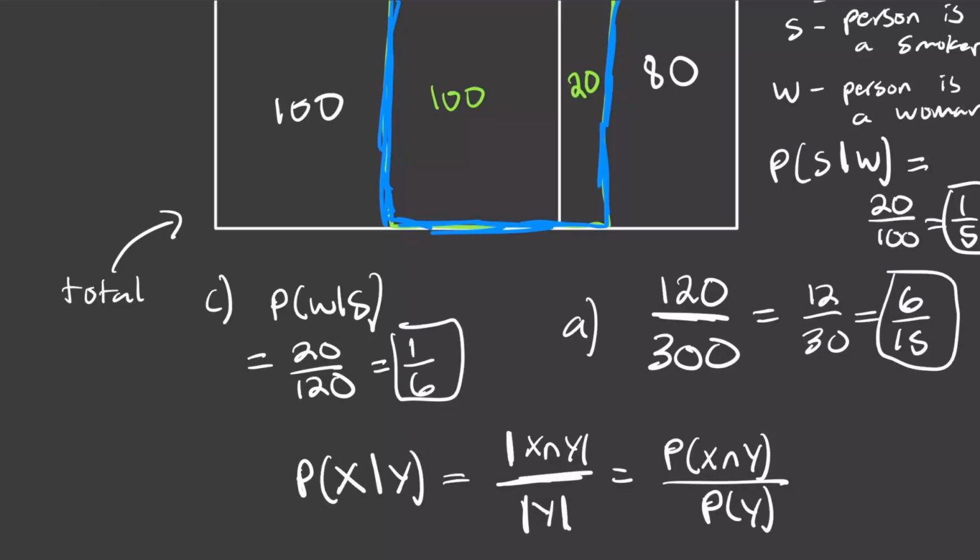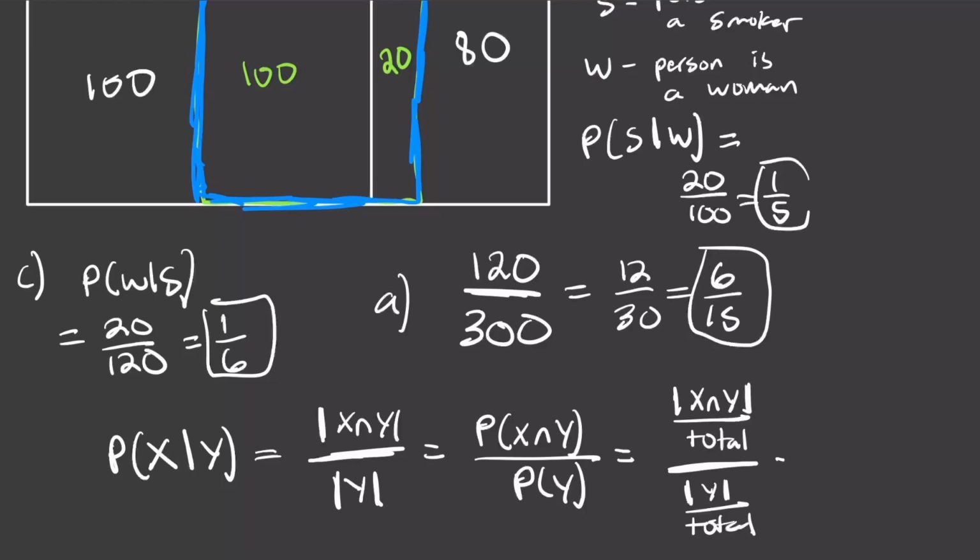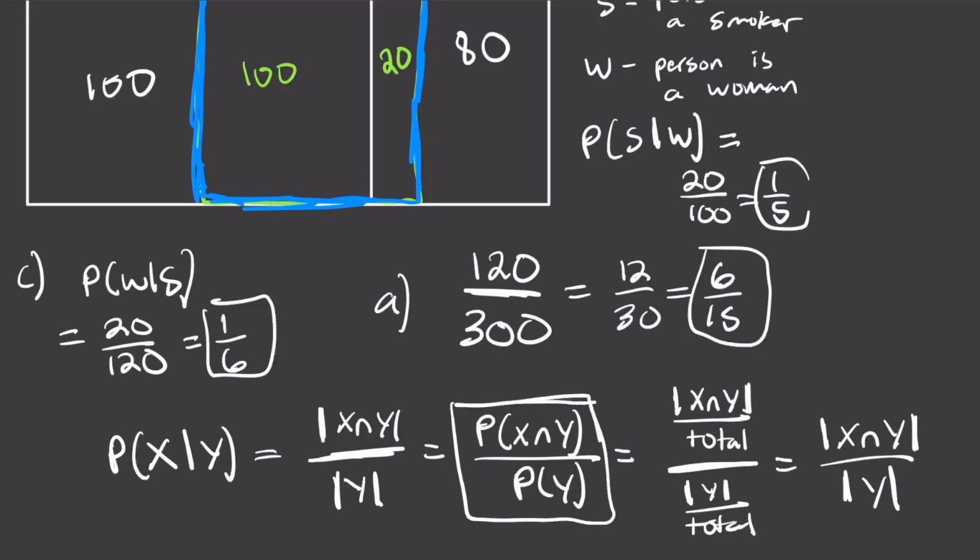That's just because the probability of X intersection Y is obviously the magnitude of X intersection Y divided by the total of the entire population to begin with, right? And on the bottom, the probability of Y is just equal to the magnitude of Y also on the total. And then obviously the totals are going to cancel out. So you can see that this is just equal to X intersection Y on the magnitude of Y, but it's more useful to think about it this way in the future problems because we're going to deal with probability more so than just counting like we were doing here.